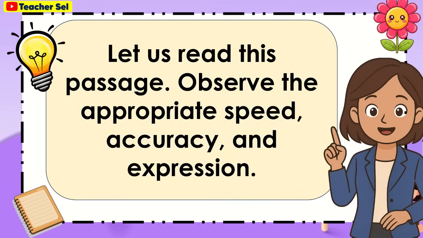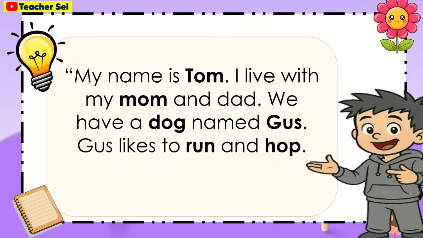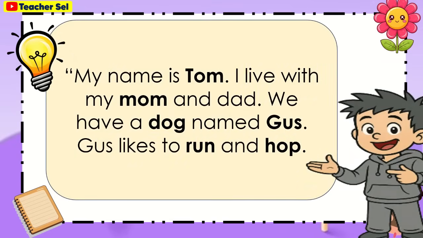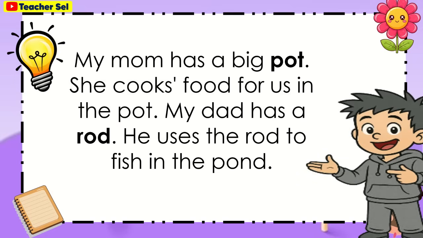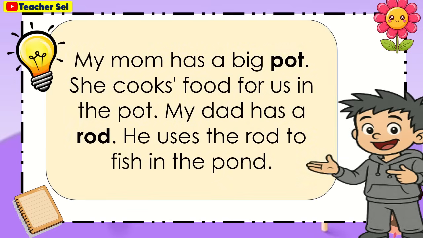Let us read this passage. Observe the appropriate speed, accuracy, and expression. My name is Tom. I live with my mom and dad. We have a dog named Gus. Gus likes to run and hop. My mom has a big pot. She cooks food for us in the pot. My dad has a rod. He uses the rod to fish in the pond.